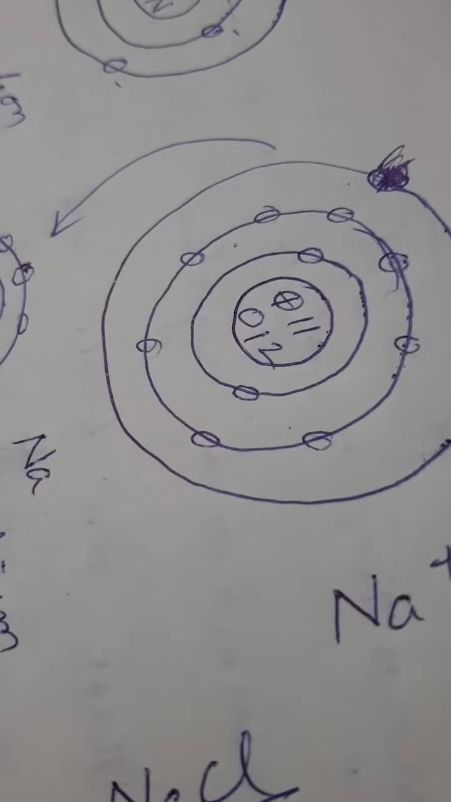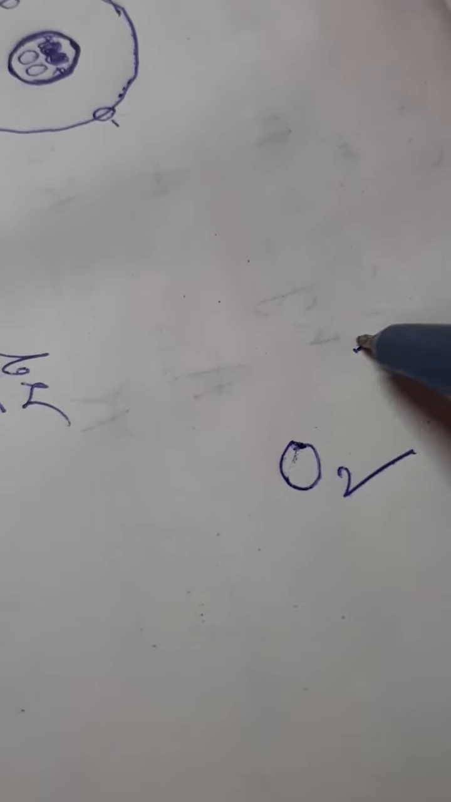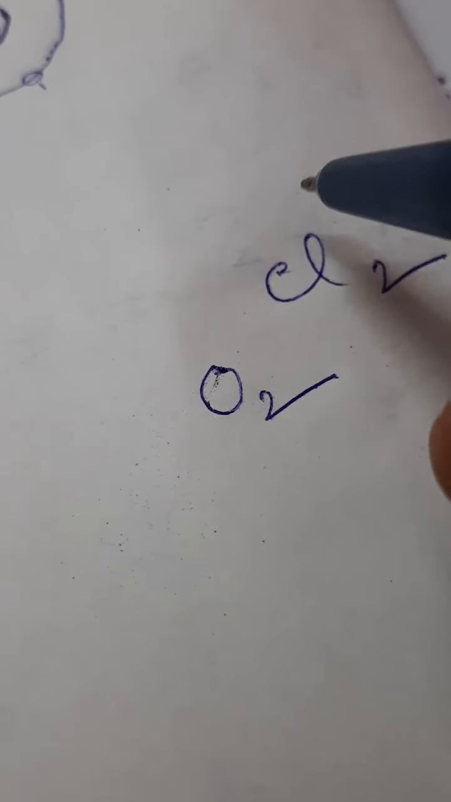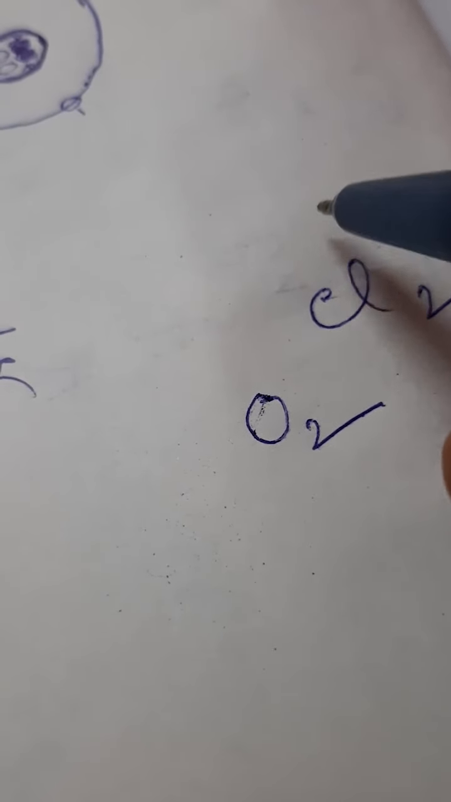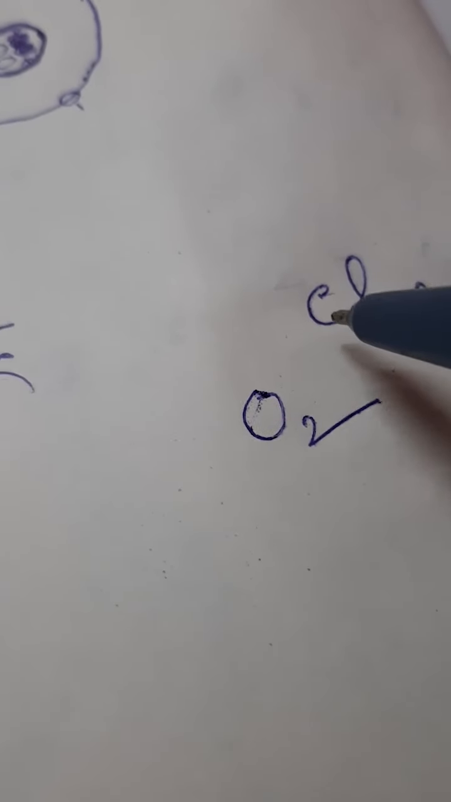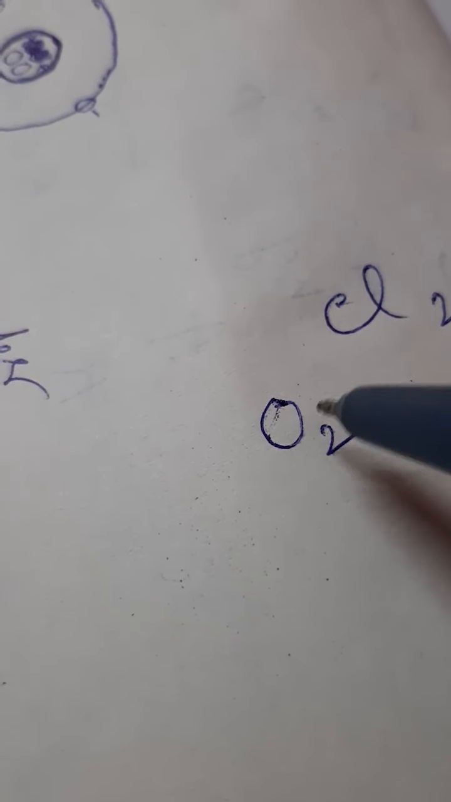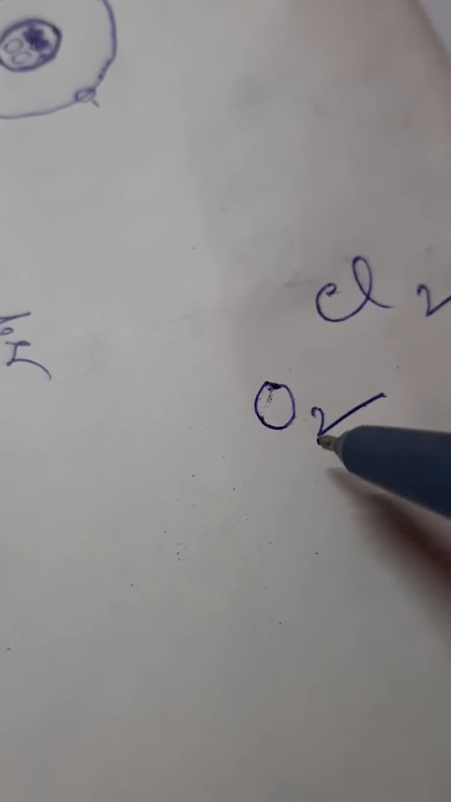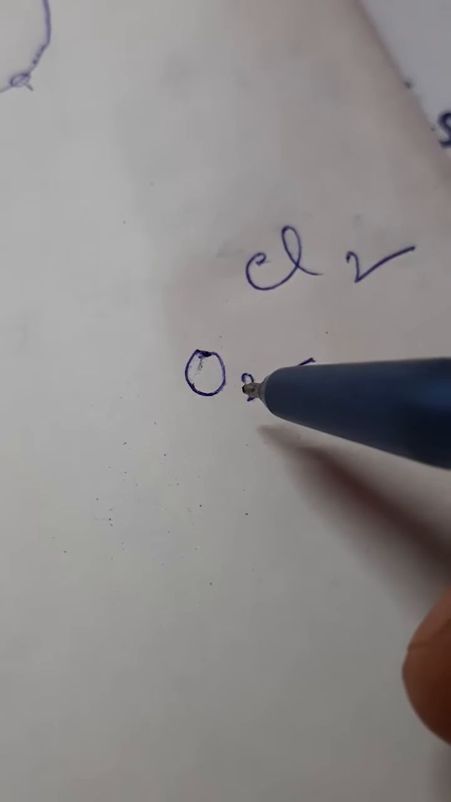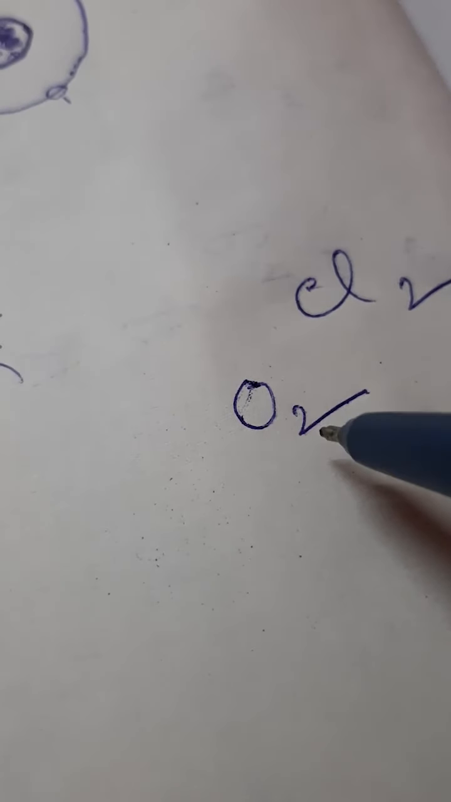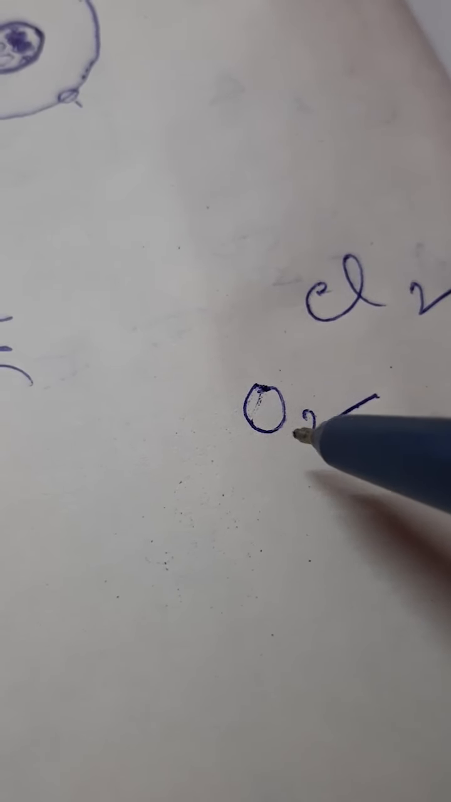This is one type of molecule, and sometimes we write O2. When writing oxygen, what do we write? O2. When writing chlorine, what do we write? Cl2. That means these atoms cannot remain singly. 2 of these atoms form a molecule of the same element. A molecule of this oxygen will be formed with 2 atoms; it cannot remain singly.